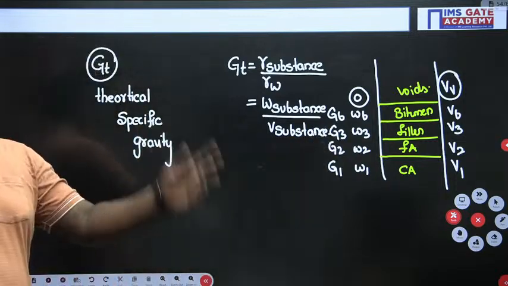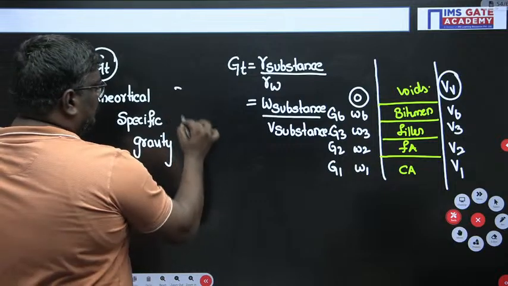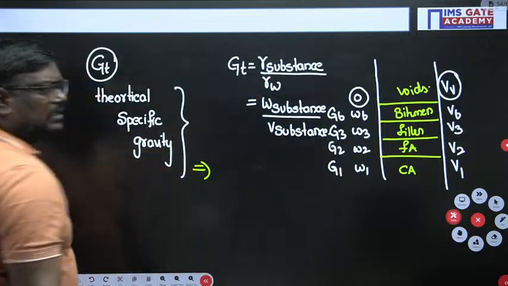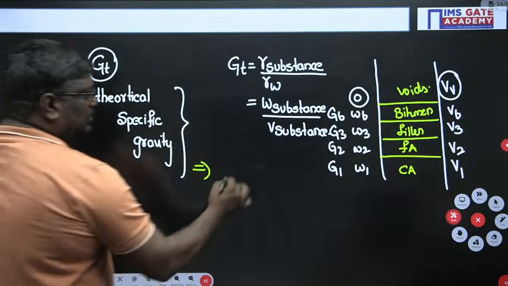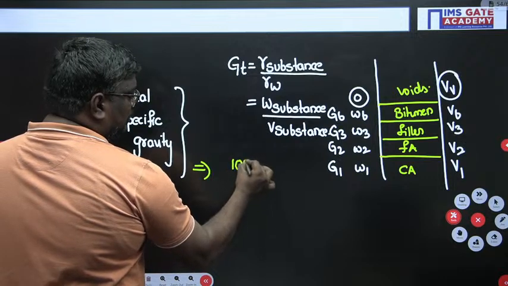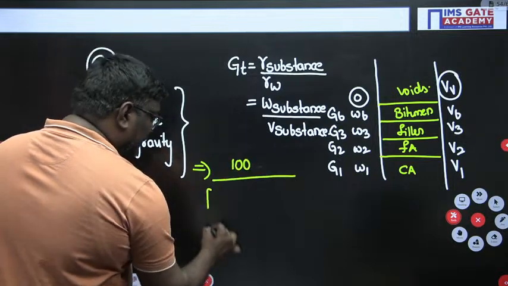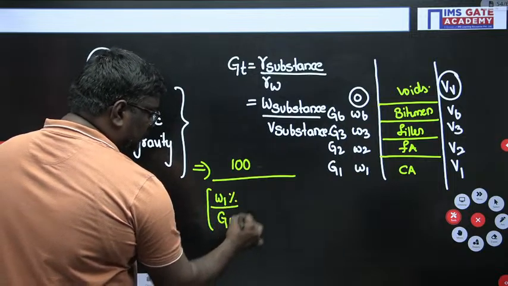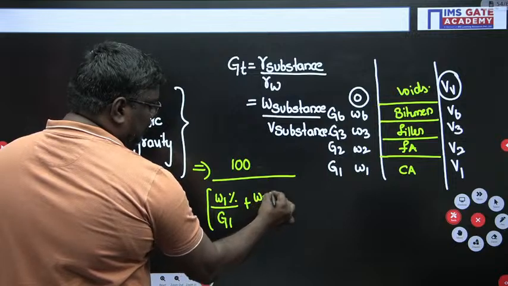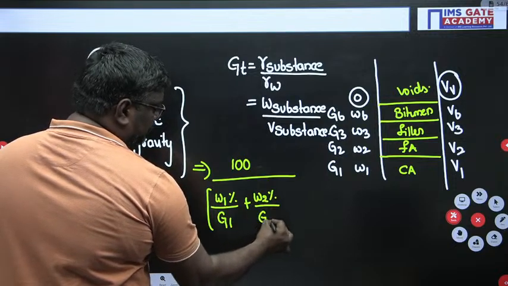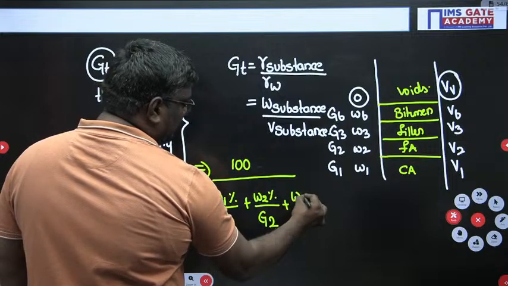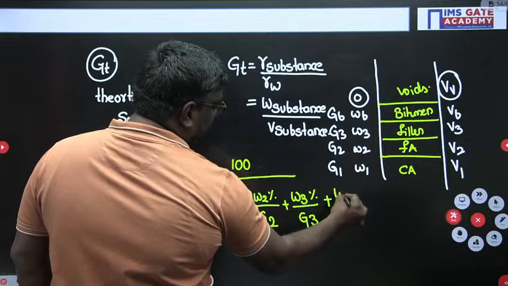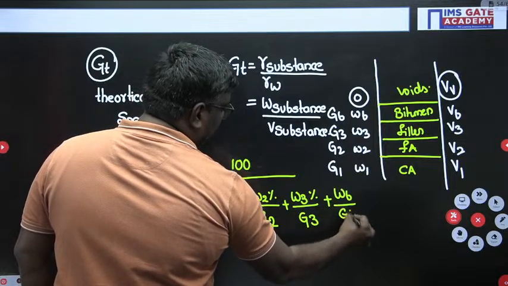Now see students, on deriving this, if you do the derivation part, the weight of the substance means add all the things. If you do this, 100 upon theoretical specific gravity, you will get W1 percentile upon G1 plus W2 percentile upon G2 plus W3 percentile upon G3 plus weight of bitumen upon GB.